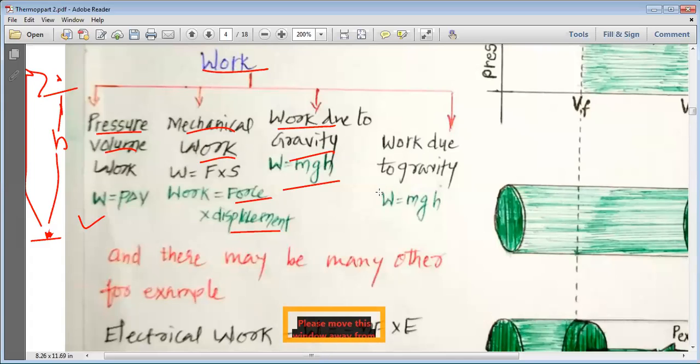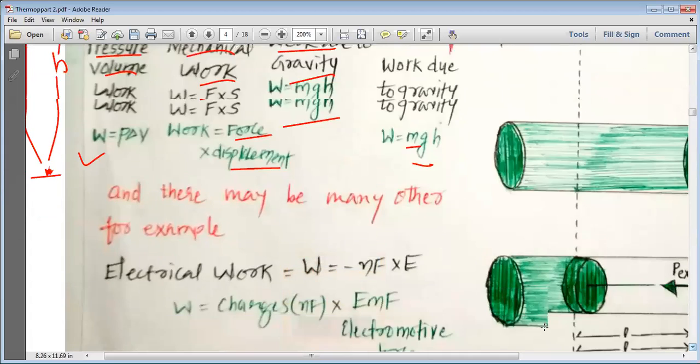So the work done against gravity, W is equal to mgh, where g is the acceleration due to gravity, h is the change in height, and m is the mass of the substance. And there may be many other examples, my dear students, that we can understand.